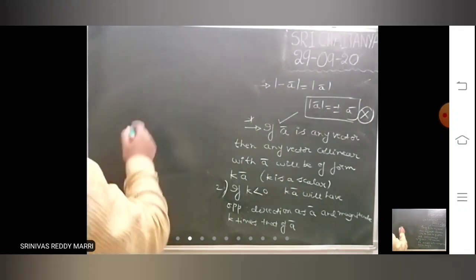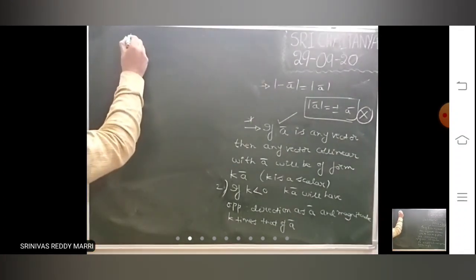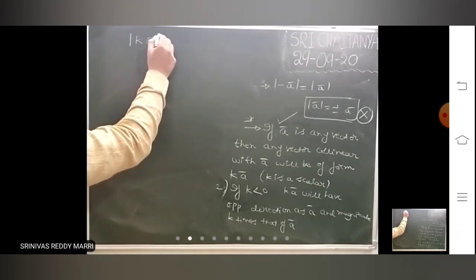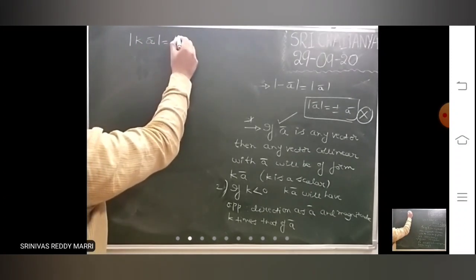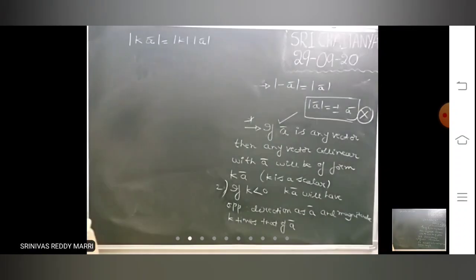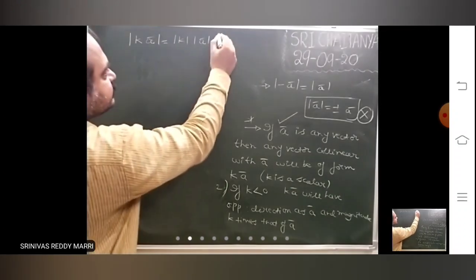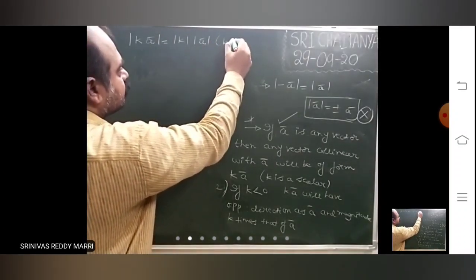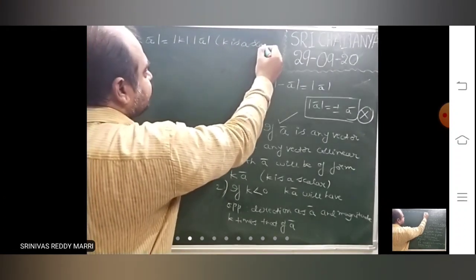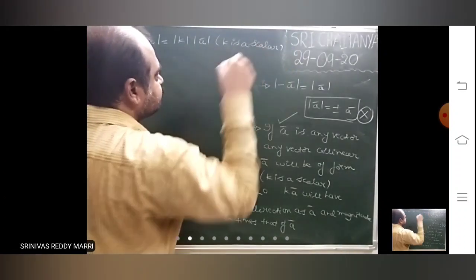So look here. Suppose modulus of K A bar is nothing but modulus K into modulus A bar, where K is a scalar. Modulus means magnitude, so this will always be positive.